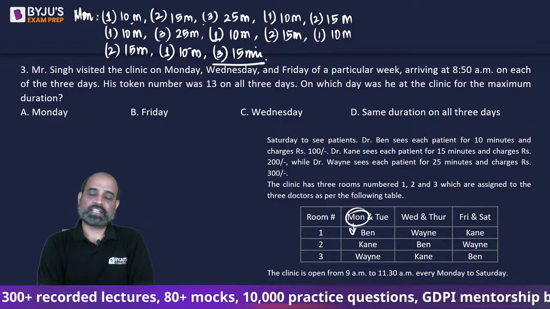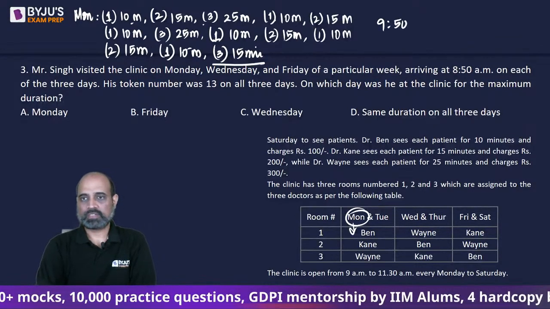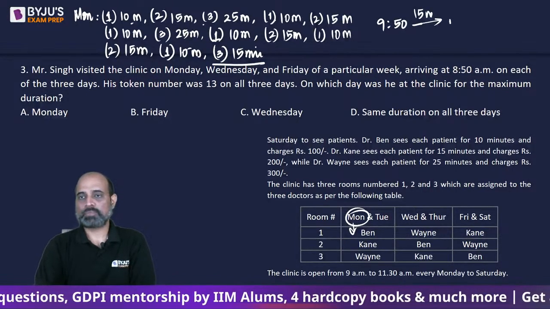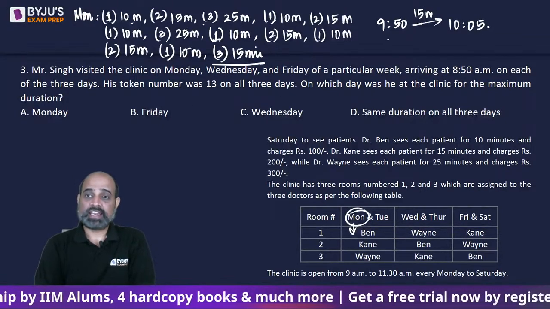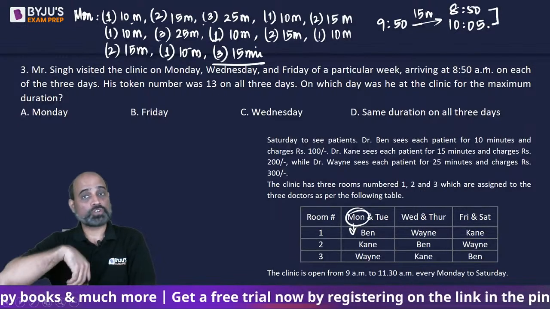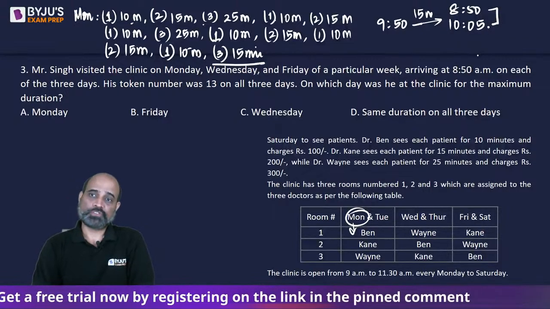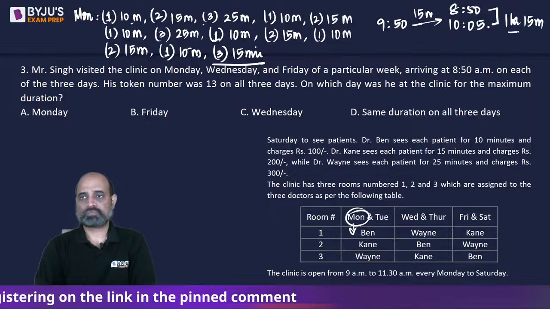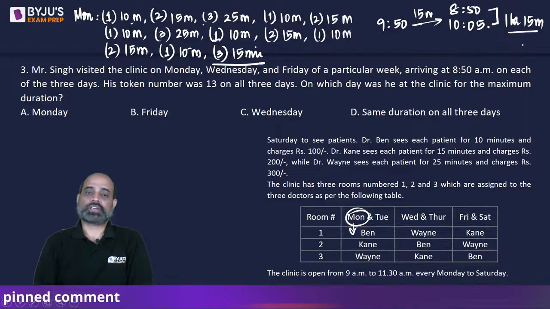So he enters at 9:50. He is going to be there for 15 minutes and he is going to come out at 10:05. So Mr. Singh was there at 8:50 and he comes out of the clinic at 10:05. So he was there for 1 hour and 15 minutes. Right? Okay.